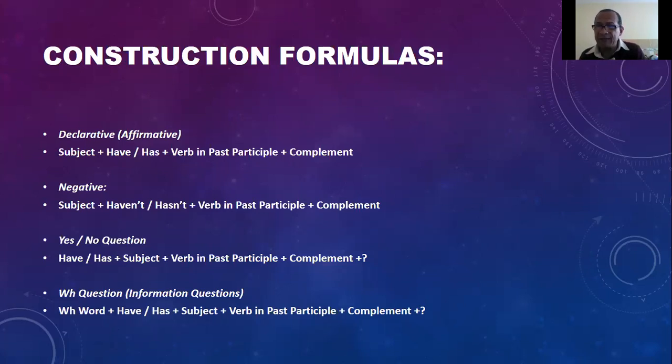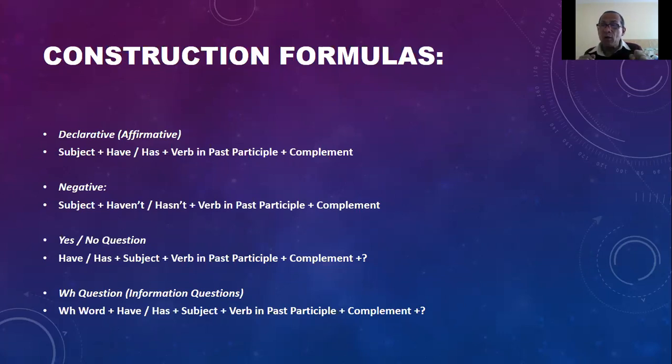Because in the negative, as you can see, you can use haven't, that is the contracted form of have not, and hasn't, that is the contracted form of has not. It's very useful that you can write correctly haven't and hasn't. Okay, plus the verb in past participle.